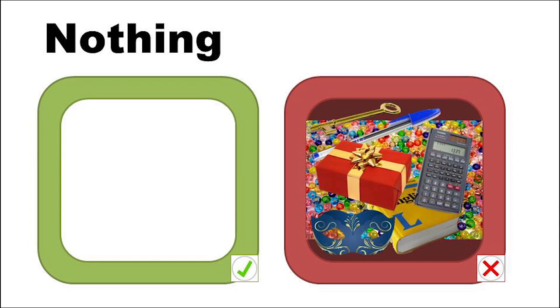Repeat. Nothing. Explanation. Nothing is the opposite of everything. Question. What's the opposite of everything? The opposite of everything is nothing. Explanation. Please answer the next questions with the word nothing.